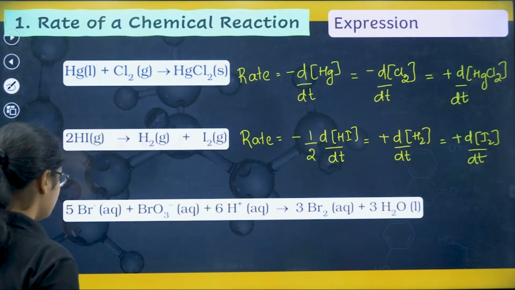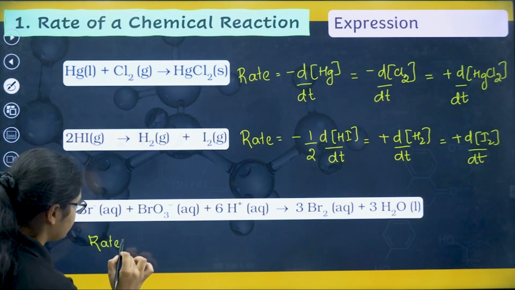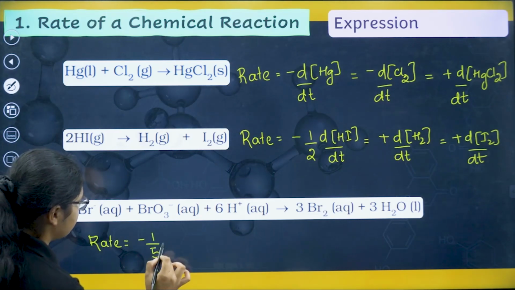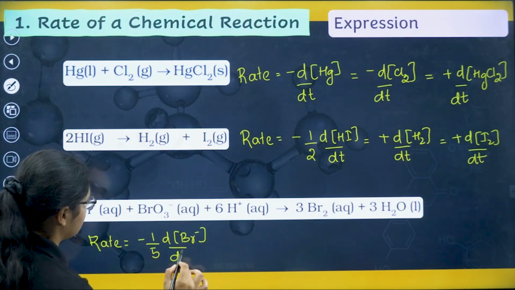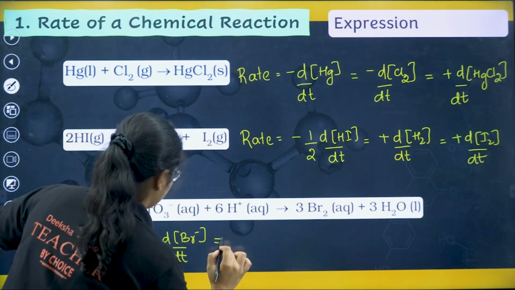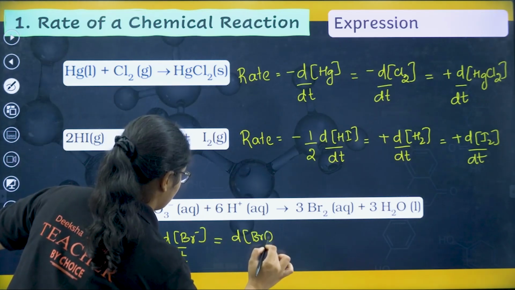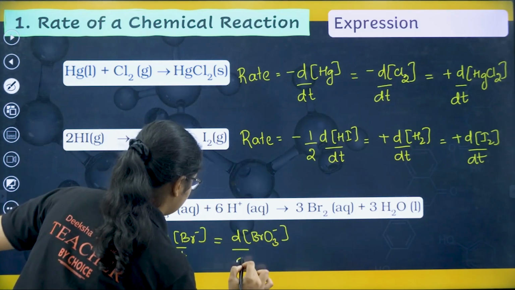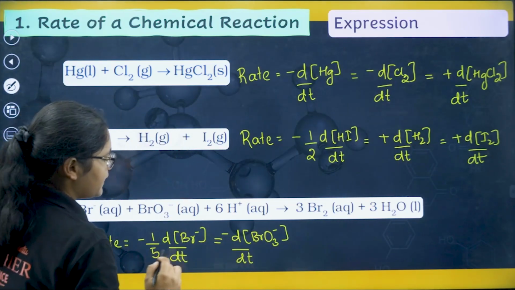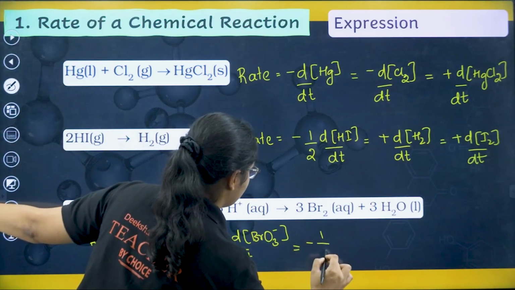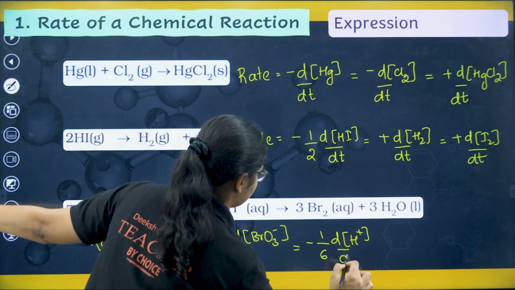Similarly, can we try this one? This is very simple now. First I'll write rate is equal to minus 1 by 5 d[Br-]/dt, is equal to minus d[BrO3-]/dt, then equal to minus 1 by 6 d[H+]/dt.